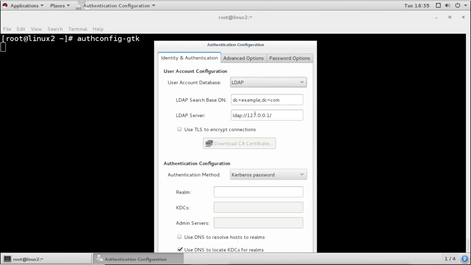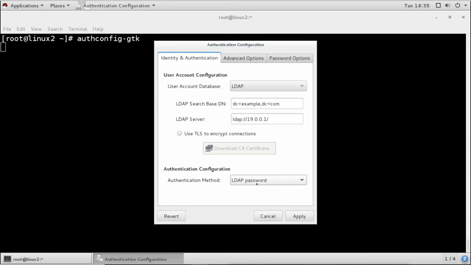It was set for the NIS, so I reverted it. Now this is our LDAP domain name here, and this is our LDAP server IP address, and we are going to go for the normal LDAP password, and then I will apply this here.